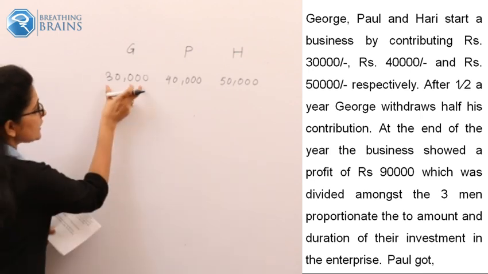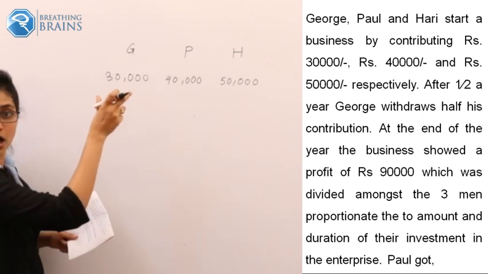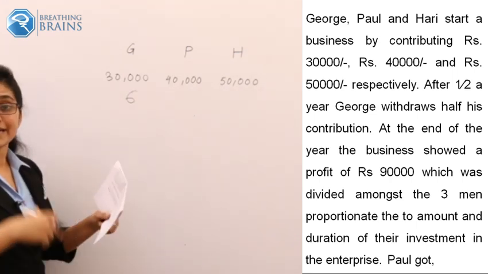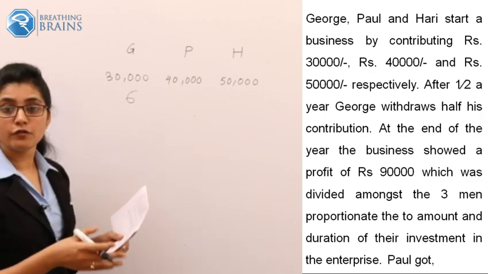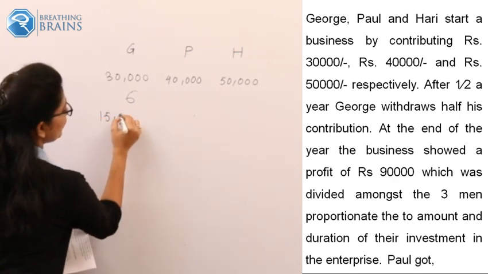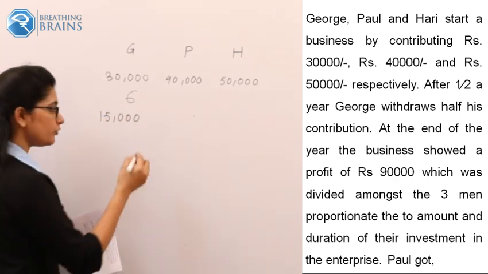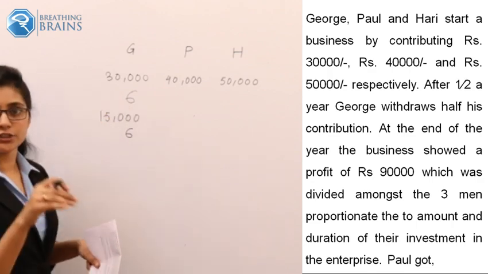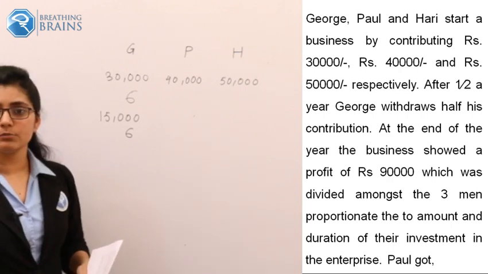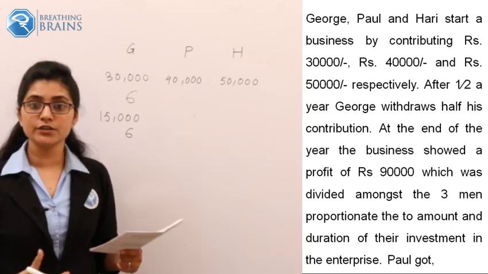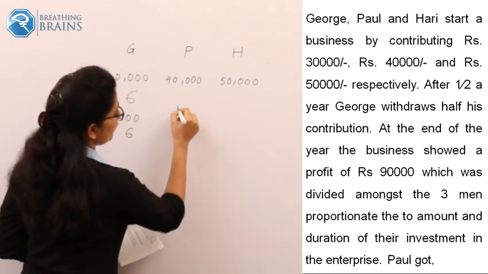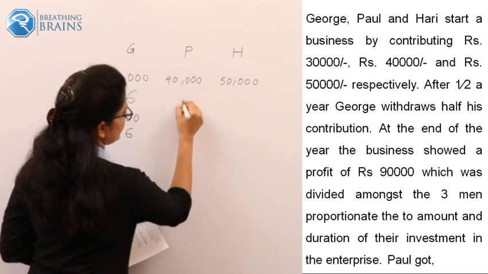Means George invested the 30,000 amount for only how much time? 6 months. And for the next 6 months, how much amount of George was invested in the business? Yes, it's half of the original. Almost 15,000 was invested by George into the business for the next 6 months. But the other two don't do the same thing. They feel that the business is going very good, and so they invested their amount for the entire 12 months.